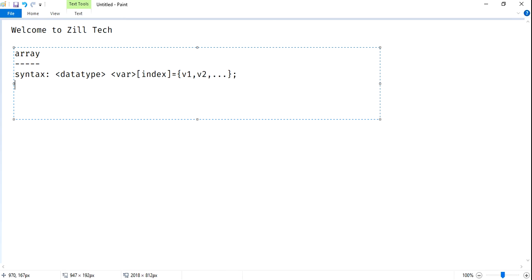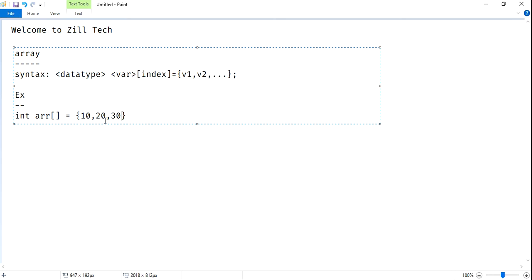So we'll see with an example. If I declare int arr, with no index mentioned, just 10, 20, 30, this is an array declaration with a size of 3.